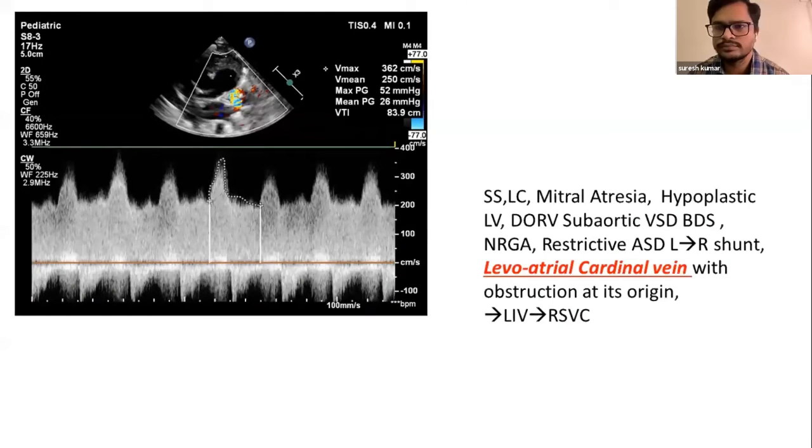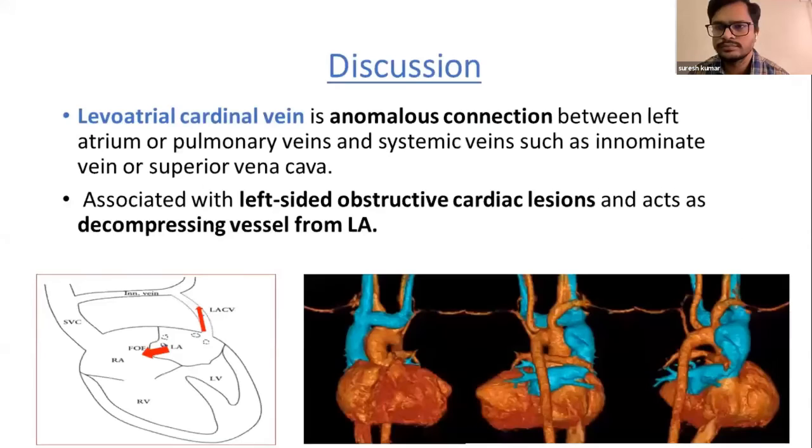millimeters of mercury. So this happened to be a case of situs solitus, levocardia, mitral atresia, hypoplastic left ventricle with a double outlet right ventricle with subaortic ventricular septal defect with bidirectional shunt, normally related great arteries with a restrictive atrial septal defect shunting from left to right, with levoatriocardinal vein with obstruction at its origin and draining into the left innominate vein. So what is this levoatriocardinal vein?